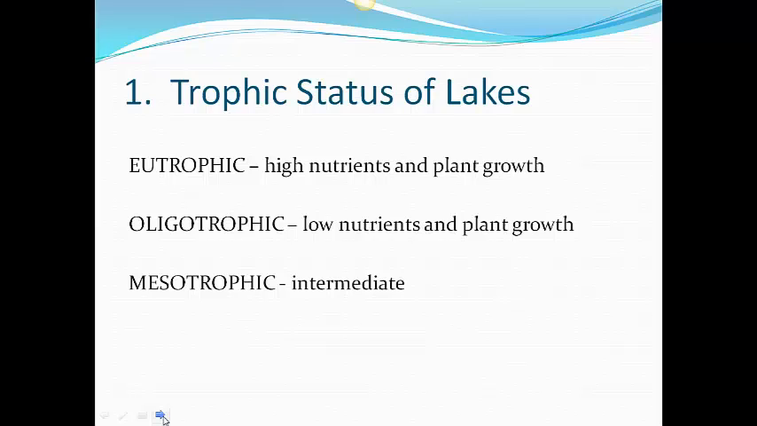The top level is called eutrophic, meaning high nutrients, which leads to high plant growth. The second level is called oligotrophic, which is low in nutrients and plant growth. And then between the two of those is mesotrophic, which is the intermediate in nutrients and plant growth. We're talking about nutrients here. The main nutrients that determine whether or not plants are going to grow in a lake are nitrogen and phosphorus, but there are some other smaller nutrients and minerals that are important as well.